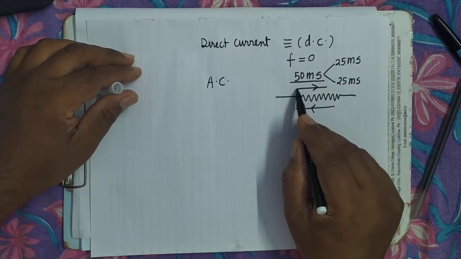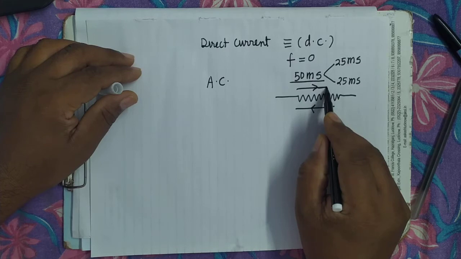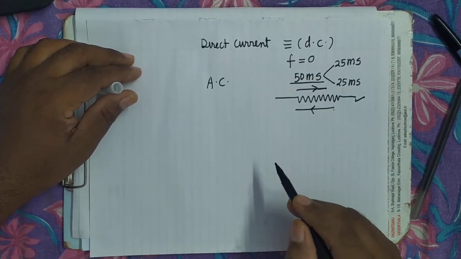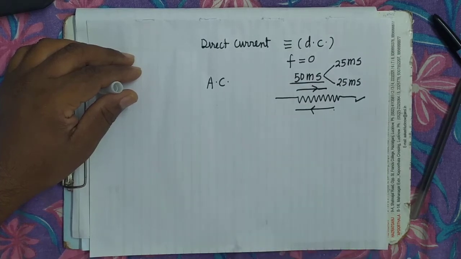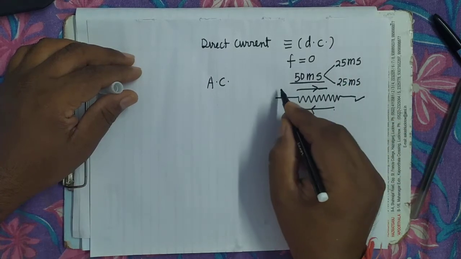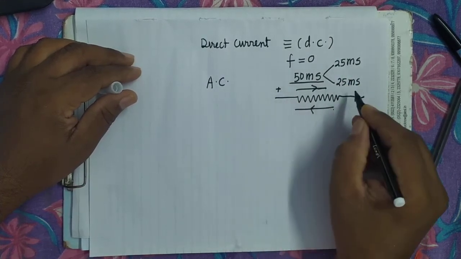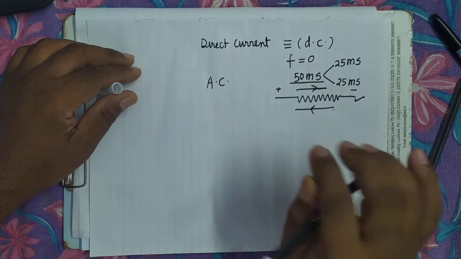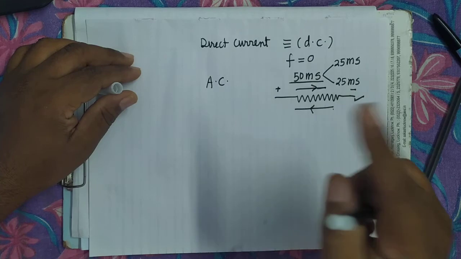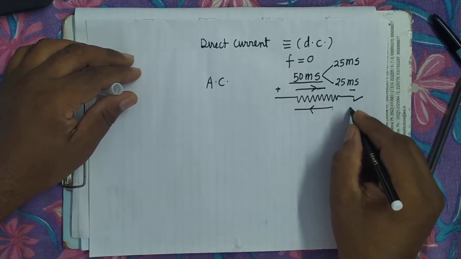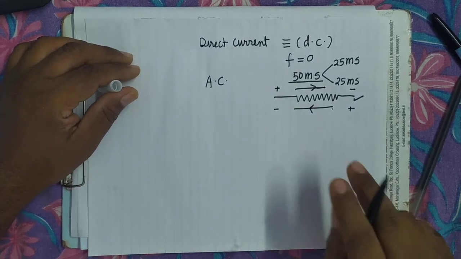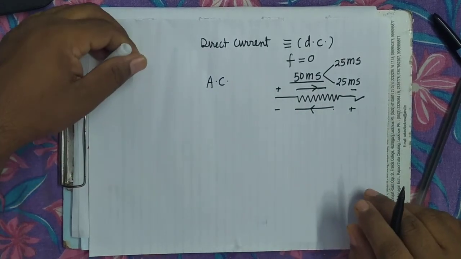In one half current is flowing in this direction through the resistor, then in the other half it will flow in this direction. It's clear? Means the polarity will be reversed. Polarity will be reversed means for the first half cycle, if this end is positive, this end is negative, that is, it is at higher potential, it is at lower potential. Then in the next half cycle, this end will be at higher potential and this end will become at lower potential, and direction of current will become this.